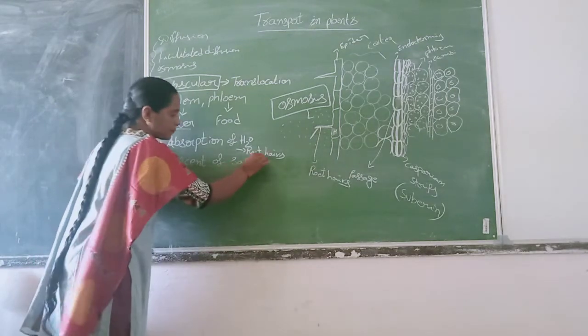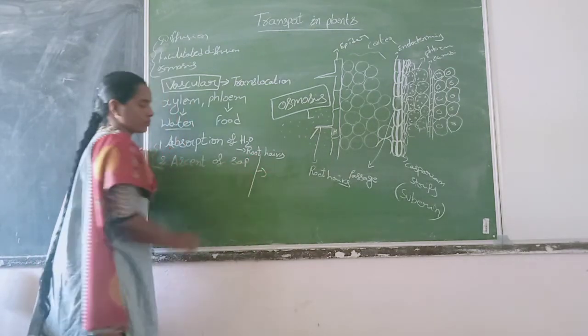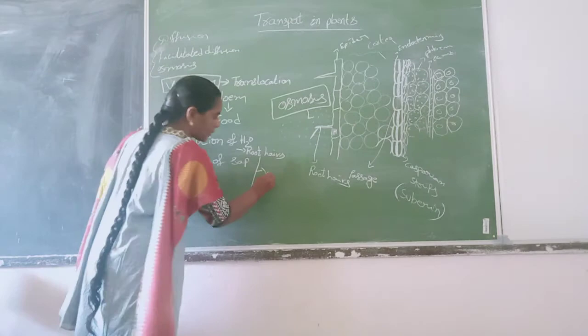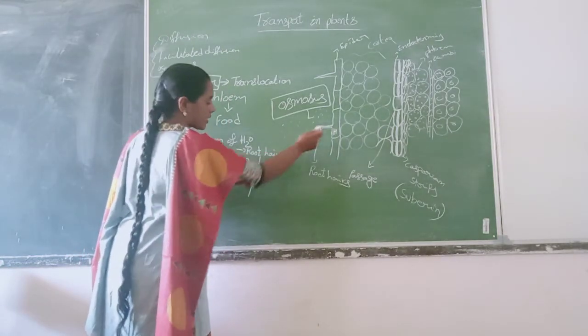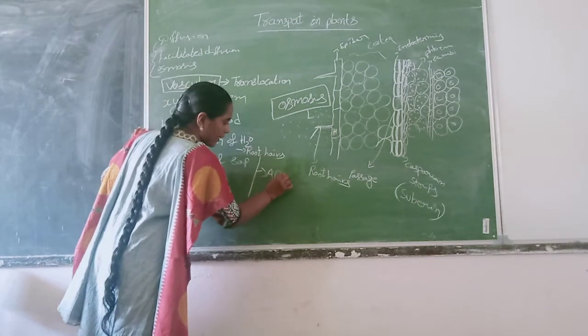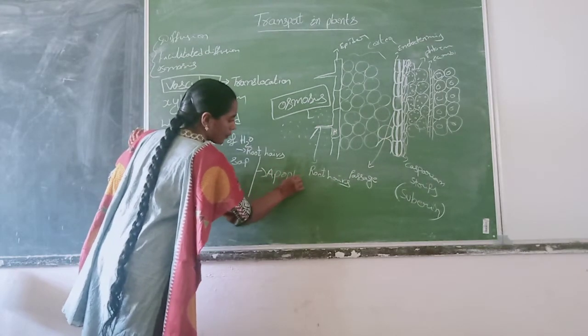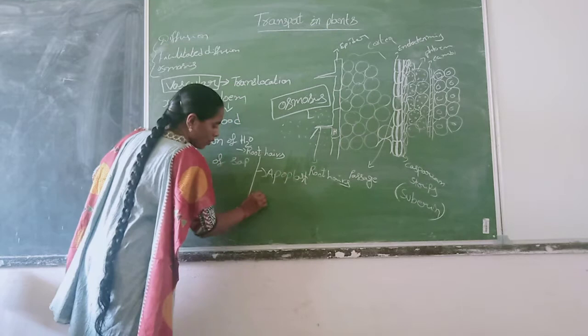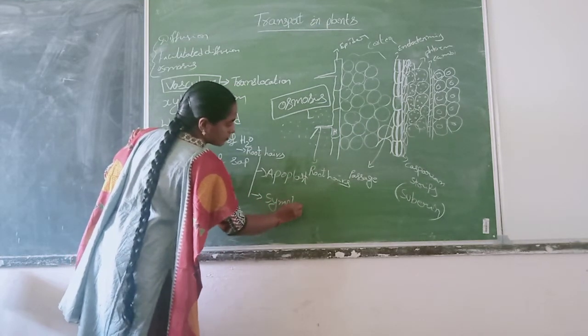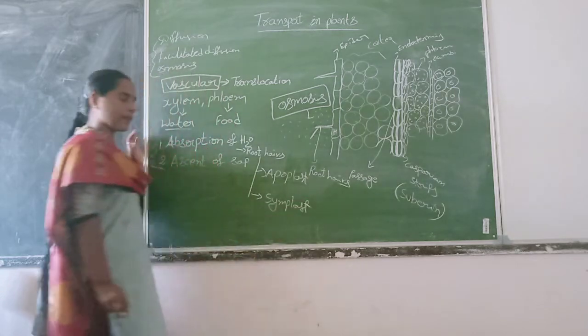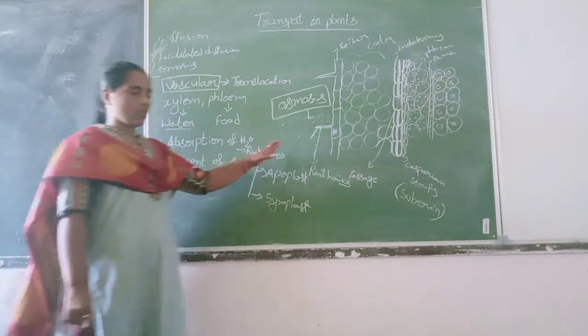Those are the apoplast method and the symplast method, the movement of water after entering into the root hairs. Apoplast and symplast. Okay?